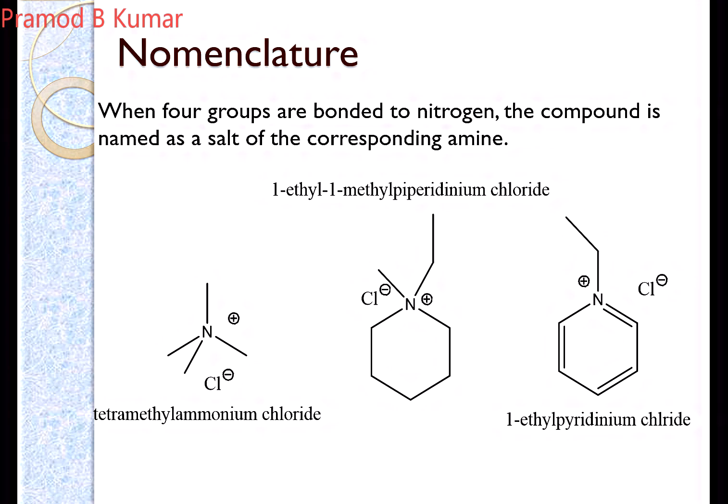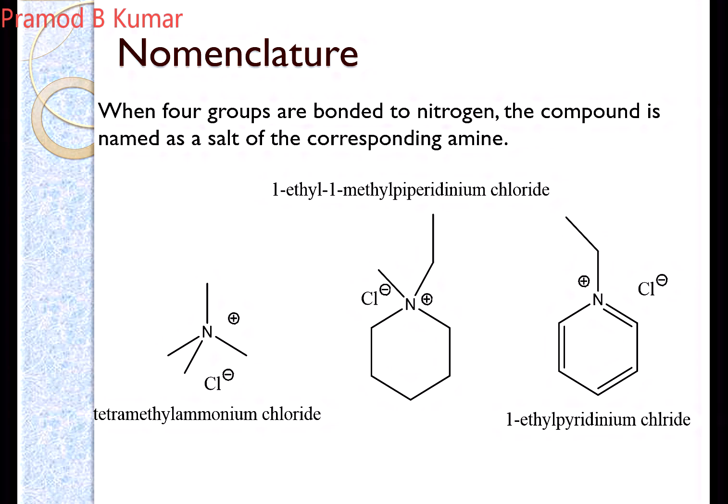Let us take an example, tetramethyl ammonium chloride. They are known as ammonium chloride. So if it is an ammonia group, it is known as an ammonium group. If it is piperidine, the basic ring here is piperidine. So the example is 1-ethyl 1-methyl piperidinium chloride, because there is a chloride and a methyl attached to it. So that is how you try to name this compound.